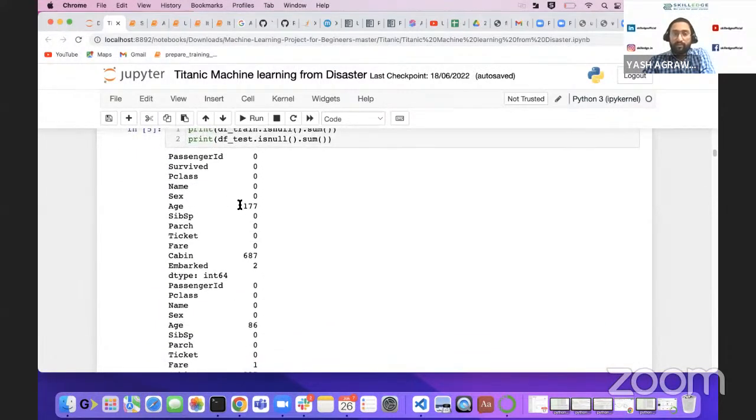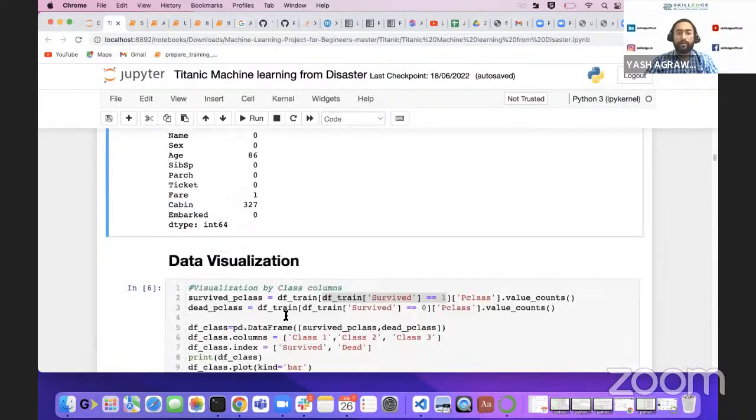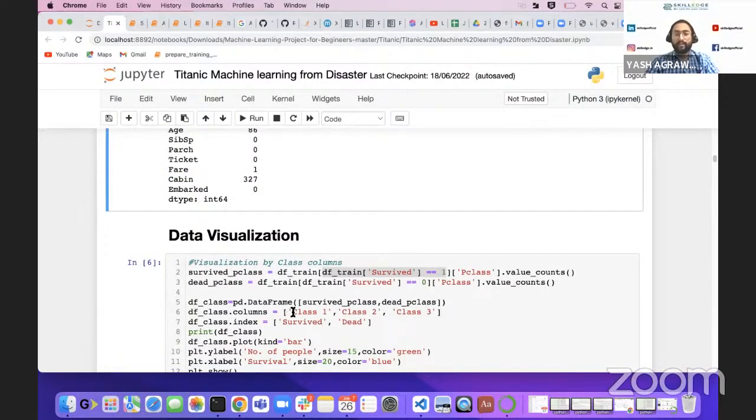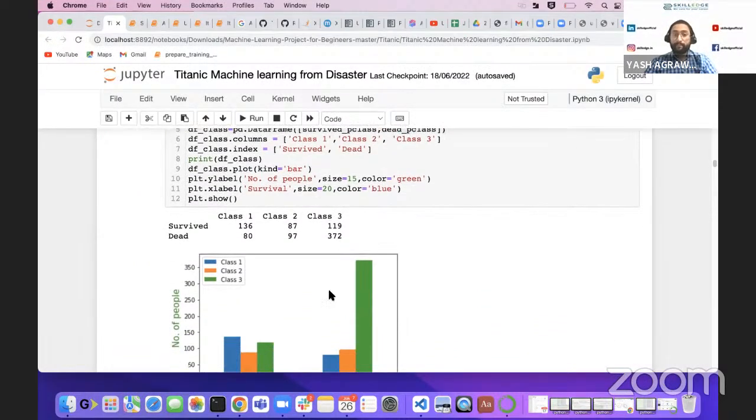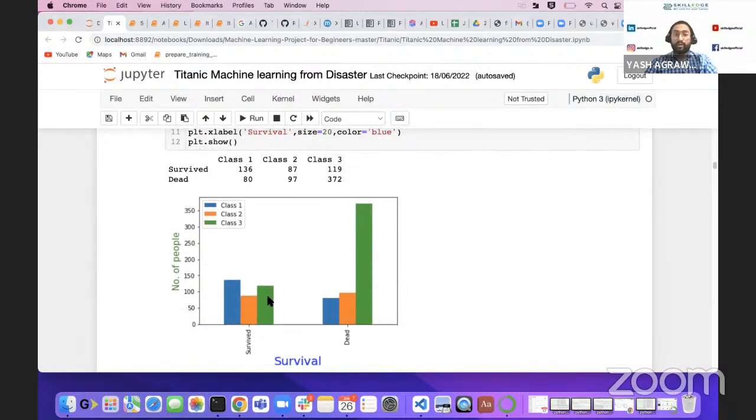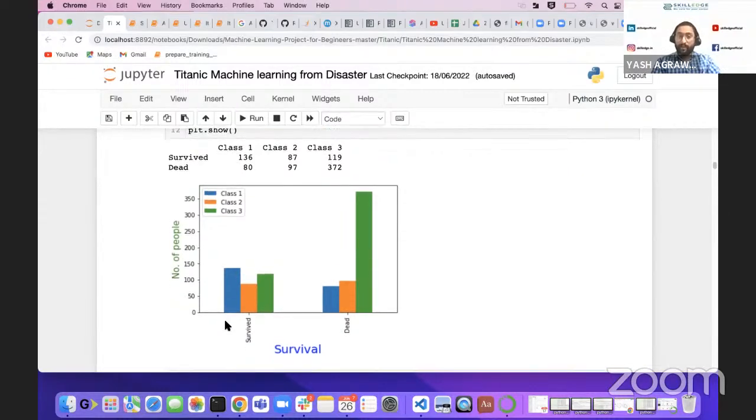That we have checked. So it's not easy to move with such values where the number is high with respect to all the points. Now, after that, we move to the visualization part where we have seen if there are any classes, and the classes distribution over survived and dead. So which class should I belong to get a higher survival rate?